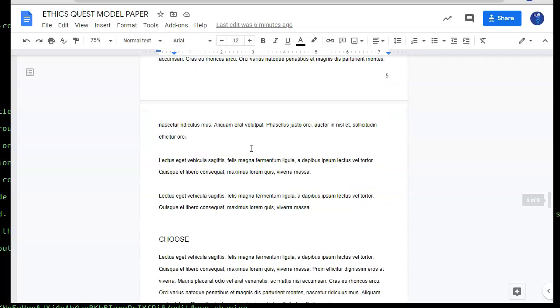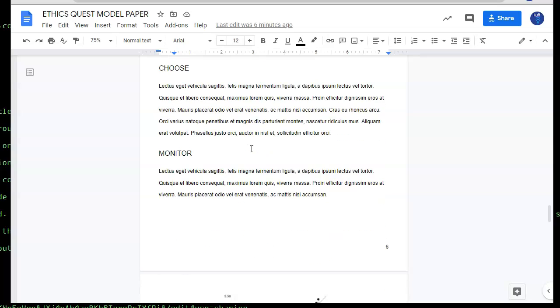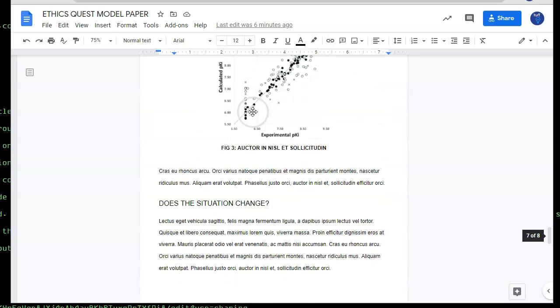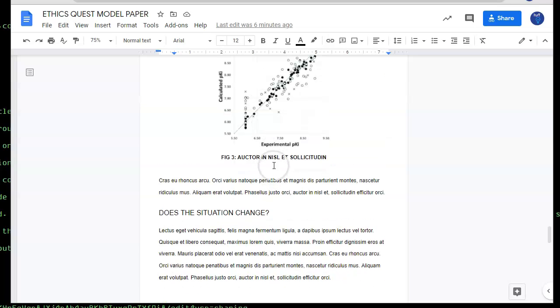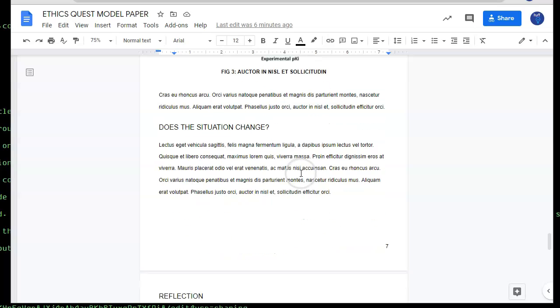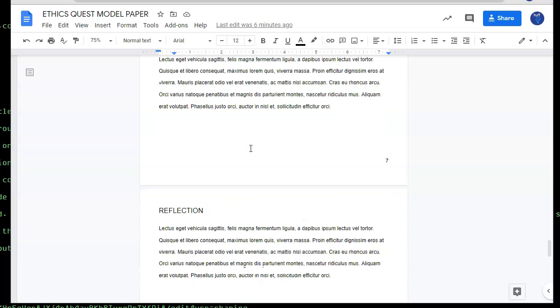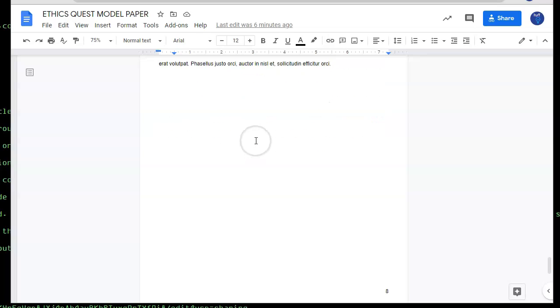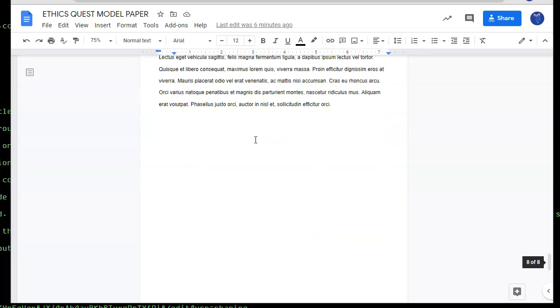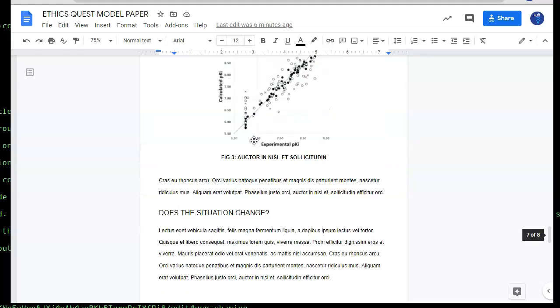Consider your consequences might look like this. Choosing might look like 1 paragraph. Monitoring might look like this. Again, if you include images, center them, center the caption. And does the situation change? Probably going to be a paragraph, and reflection is probably going to be a paragraph. So double spacing, this is about a little over 7 pages of writing.